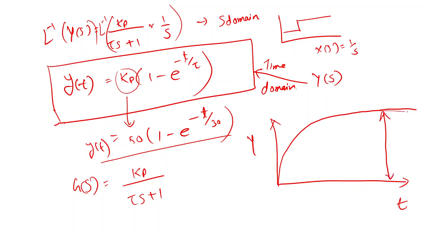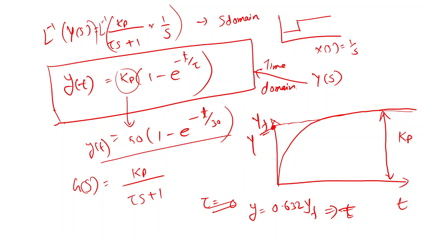Okay, so this will become a flat line, and this entire distance we call kp. And the time constant we define as the time taken by the system to reach 63.2% of this final value, yf. So the time at which y is 0.632 of yf, that will give me the time constant.